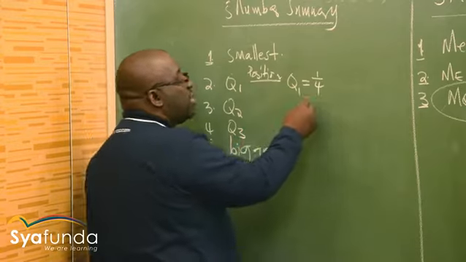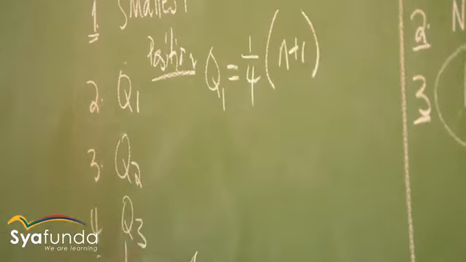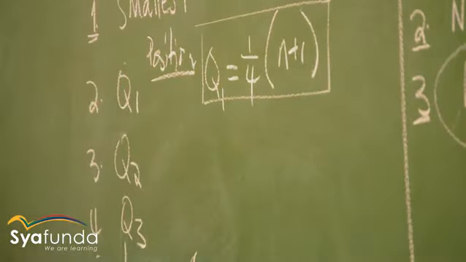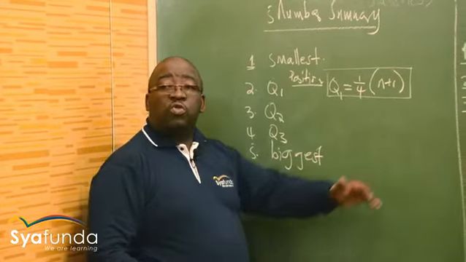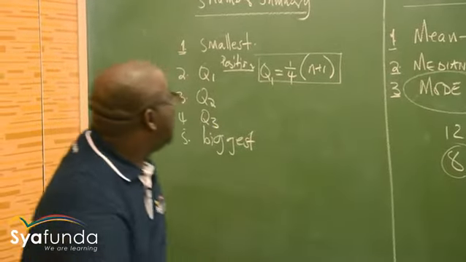The formula to find it: Q1 is equal to 1 over 4 into n plus 1. This is the formula. It's important that you know this formula because we are not given them in a formula sheet. The next one is called Q2. Remember, Q2 is the same as the median.